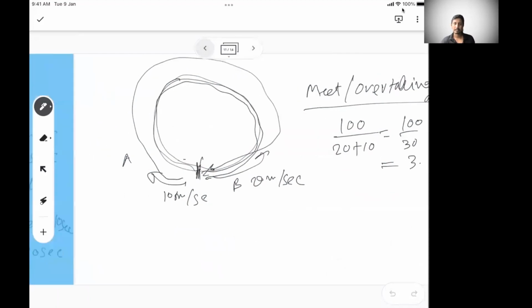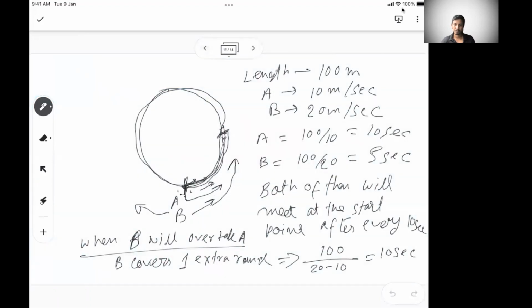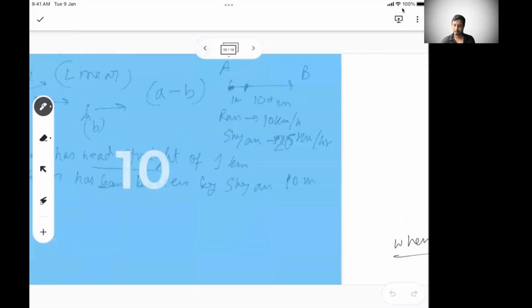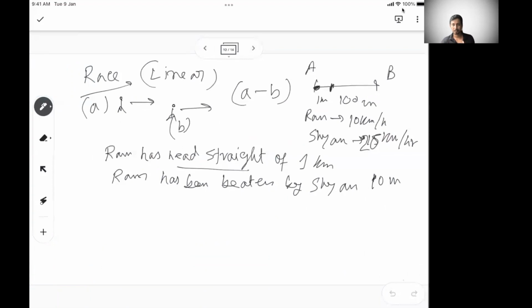This is again circular track. We have also covered the linear race and what is meant by head start, and what is meant by beaten by this many meters, this many kilometers, this many seconds. If someone says Ram has beaten Sham by 2 seconds, that means Ram finishes and Sham takes 2 seconds more. So it's not only meters, it can be time also. After Ram reaches the ending point, Sham will take another 2 seconds to reach.